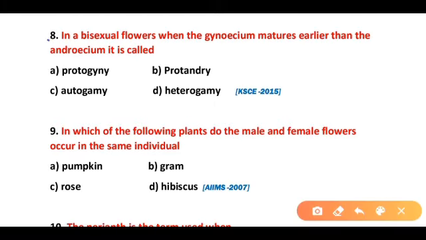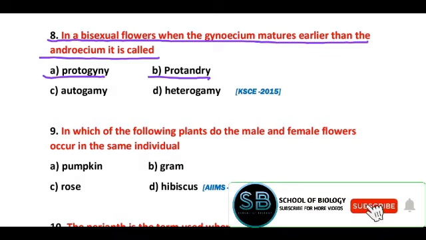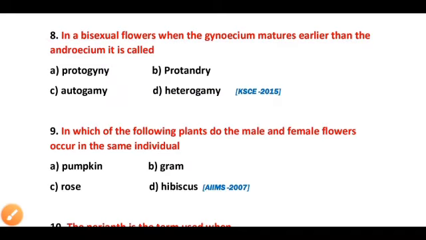Question 8. In a bisexual flower, when the gynoecium matures earlier than androecium, it is called protogamy, protandry, autogamy, heterogamy. So correct answer is option A. Protogamy is a condition in bisexual flowers when gynoecium matures earlier than androecium.